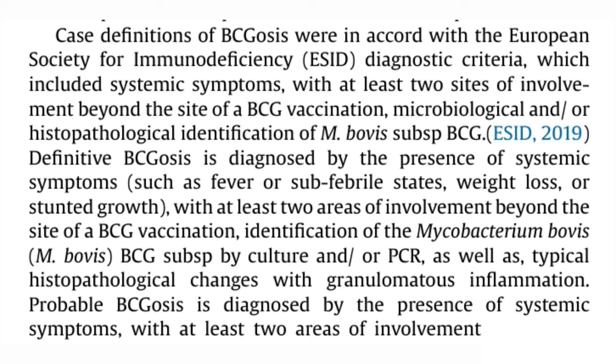So as per the case definition of disseminated BCGosis, systemic symptoms should be present, like fever, weight loss, or stunted growth, along with at least two areas of involvement beyond the site of BCG vaccination. So two areas may be involved, that can be in the form of lymph nodes other than the site where the BCG is injected, visceromegaly, or chest involvement. And also the BCG vaccine bacteria, that is Mycobacterium bovis, should be isolated in the form of culture or PCR. That will fulfill our definition of BCGosis.